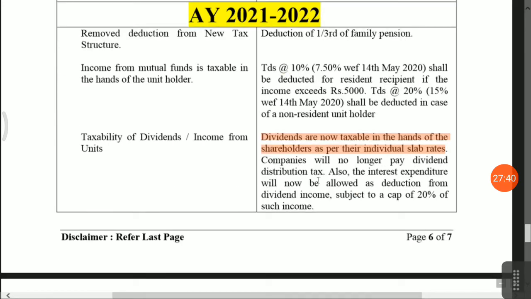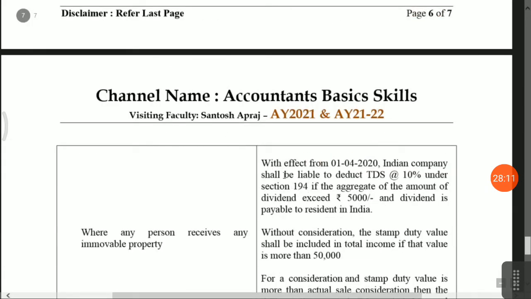Companies will no longer have to pay dividend distribution tax, and the interest expense will now be allowed as a deduction from the dividend, subject to a maximum cap of 20%. How much maximum cap? 20%. Means suppose you have invested in the share market and taken a loan from a financial institution, then maximum deduction of 20% is allowed. They have given a cap because 80% will be taxable in the hands of the assessee. From 1st April, an Indian company shall deduct TDS at 10% under section 194 if the aggregate dividend exceeds 5,000 and the dividend is payable to a resident of India.